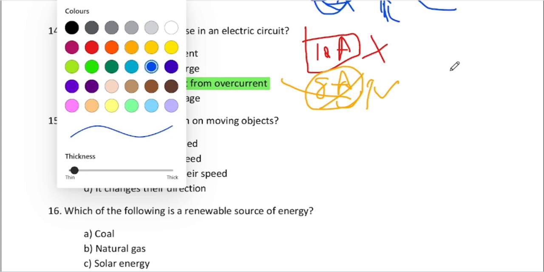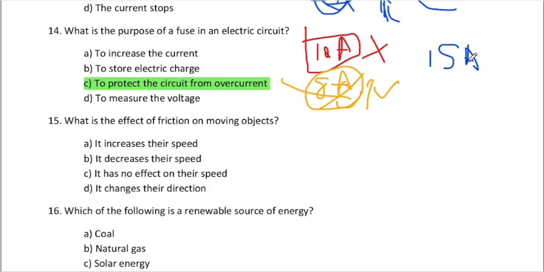Think about if you use a 15 ampere fuse. What happened? A 15 ampere fuse means the fuse will almost never burn. It may burn, but your TV is designed for 10 ampere. Think about it: the TV receives 13 ampere overcurrent. What happened? The TV will be burned, but the fuse is still in good condition because the 15 ampere fuse limit is 15 ampere. It can work until 15 amperes, right? That's why you use the proper ampere rated fuse to protect your circuit, right?